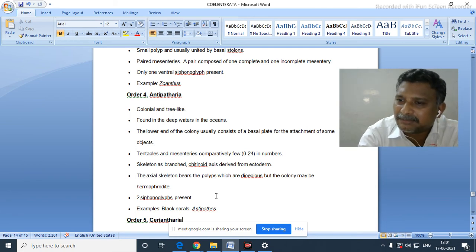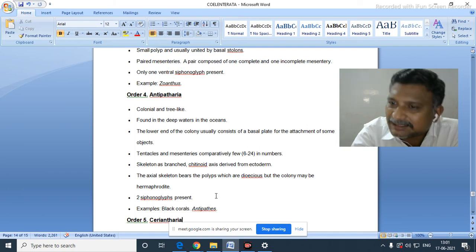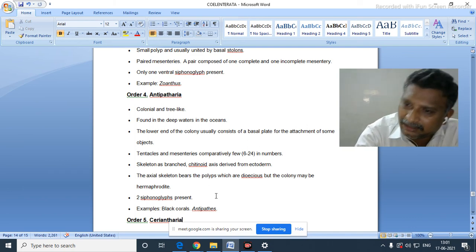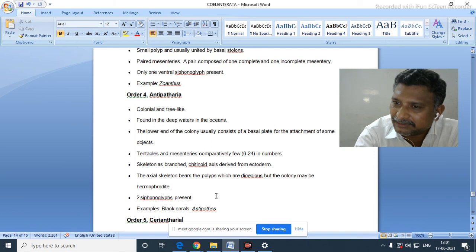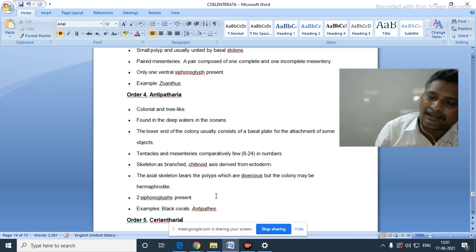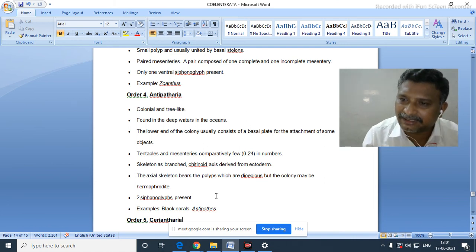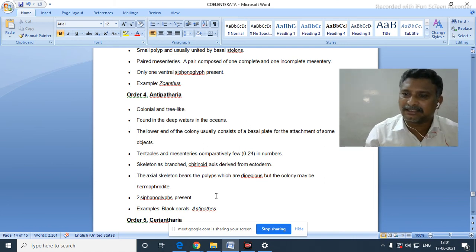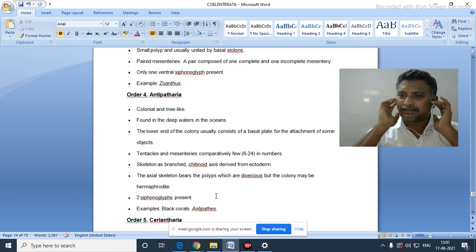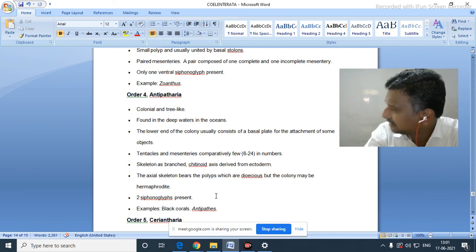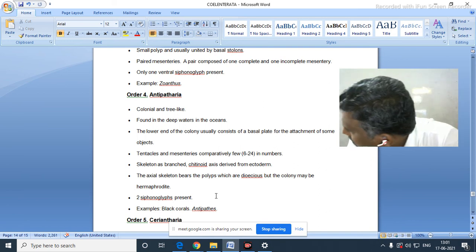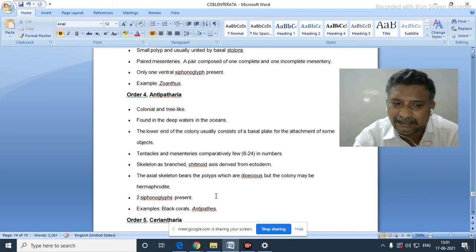But we have to remember clearly the characteristic features of classes. Hydrozoa characteristic features, Anthozoa characteristic features, Scyphozoa characteristic features. You must remember the differences among these 3 classes, but it is hard to remember all the differential characters among all orders and suborders, etc. Yes, is it remembered?